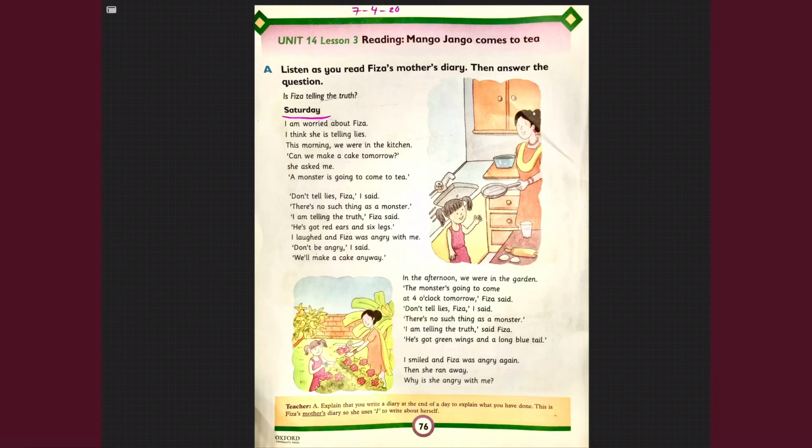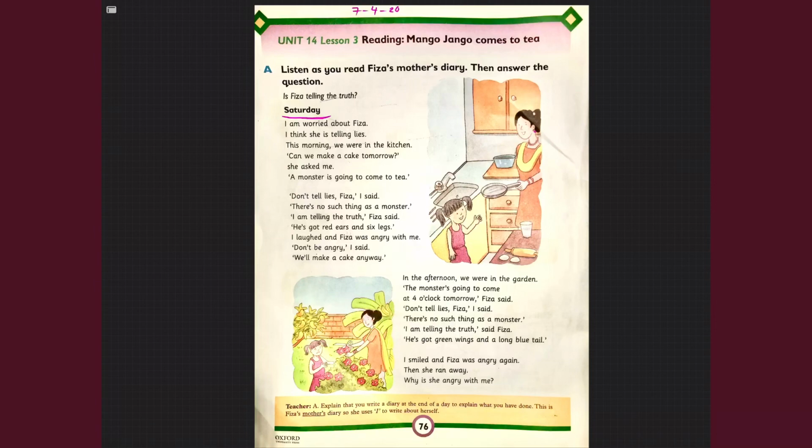Now, in the beginning of the story, mother is a bit worried because she is afraid whether Fizza is telling a lie. She's worried because no mom or nobody wants to hear a lie, especially moms, because they teach us good habits. So lying is not a good habit, okay? That's why her mommy is a little worried about why she's telling a lie and what lie she's telling.